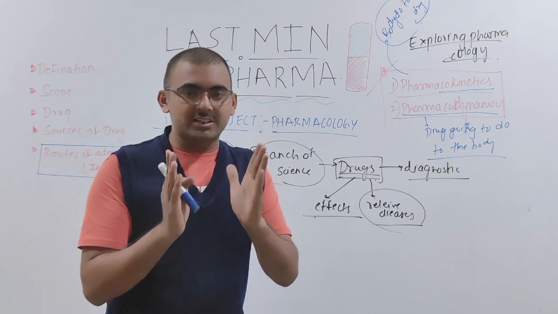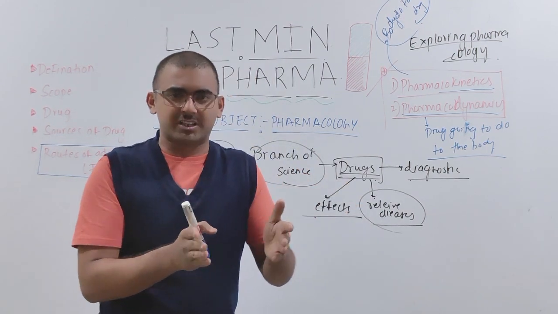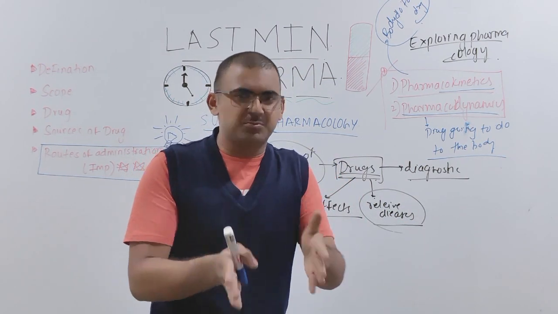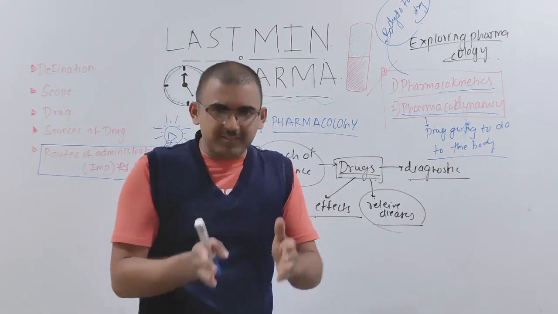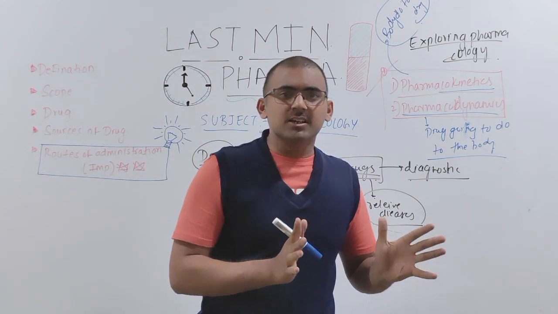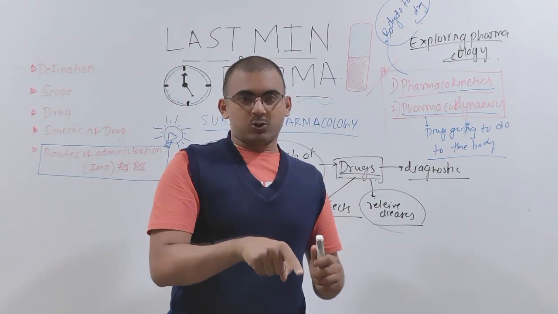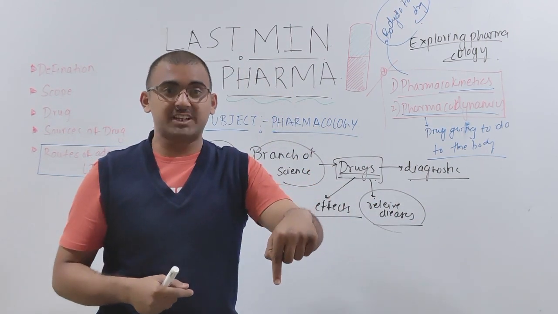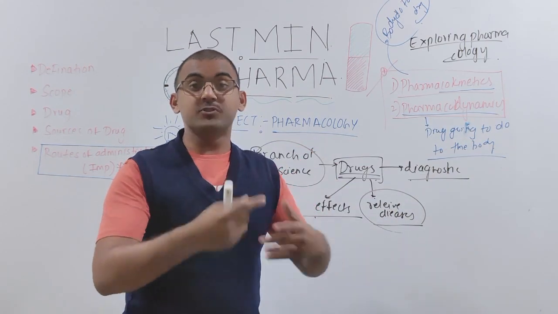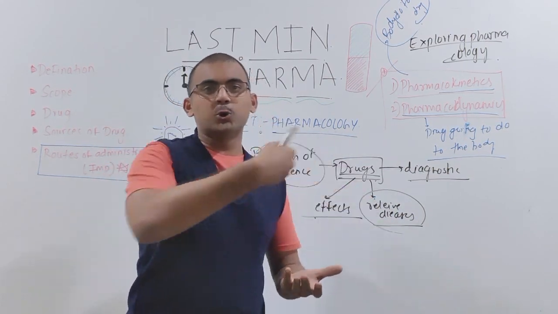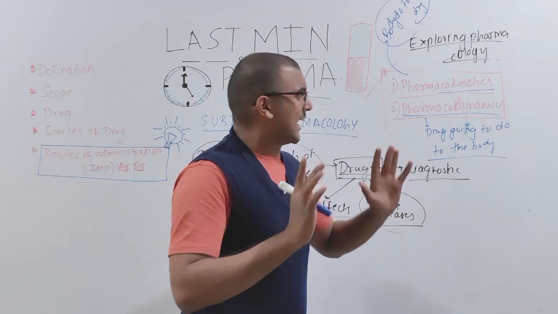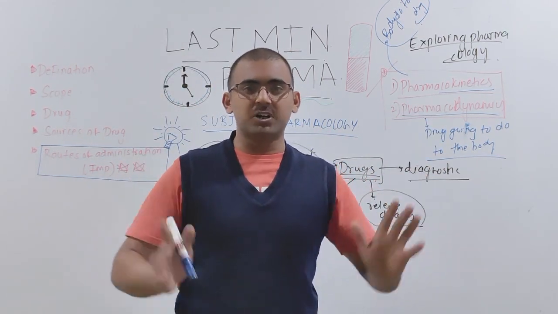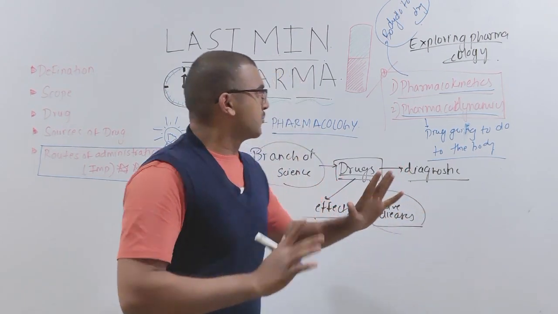For example, try to understand in simple terms. When you are having a particular disease, your normal body physiology has been altered. So why do you take drugs? To correct that physiology. For correcting it, we study pharmacodynamics, because we have to know how it is going to get corrected. Various mechanisms are there. Again, this is just the mountain in the ocean. We still have a big iceberg left, which we will discuss in the upcoming classes.